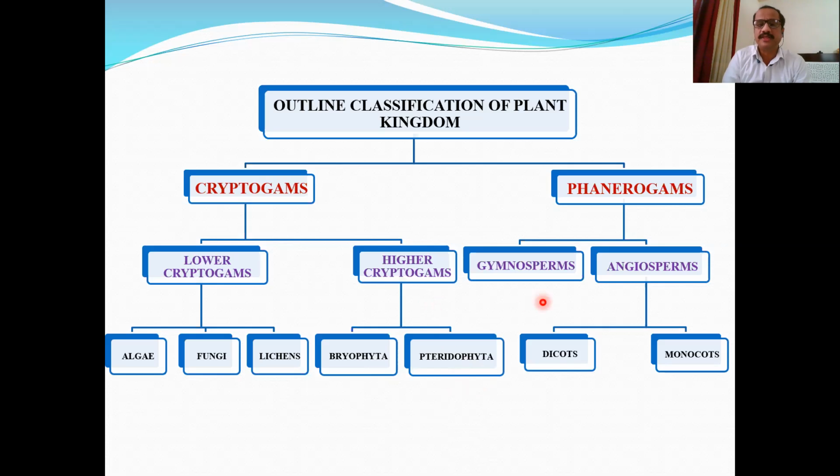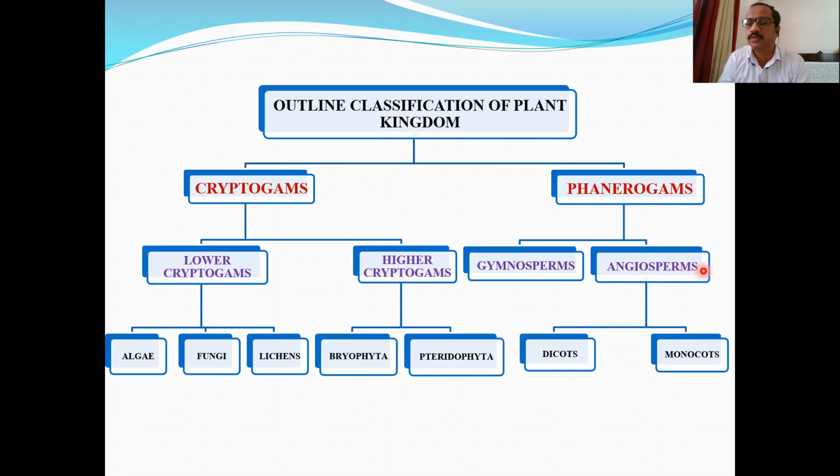Coming to the gymnosperms, we studied these are open seeded or naked seeded plants because of absence of fruits in these plants. So these are called fruitless plants, whereas angiosperms are known as fruit producing plants because here the seeds are present in fruit. That is the important character of angiosperms.